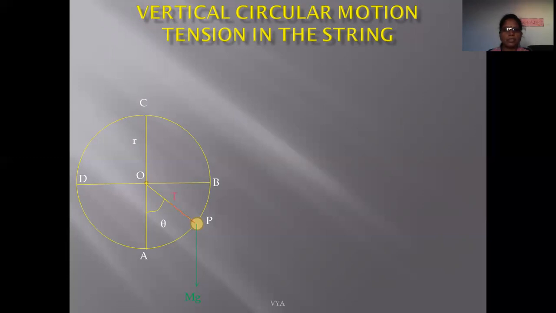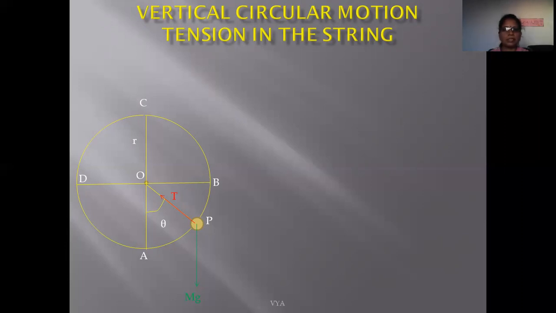Also, tension within the string is directed toward the center of this circle, because we know that whenever any particle is tied to a string and revolved in a vertical or horizontal circle, the necessary centripetal force is provided by tension within the string.